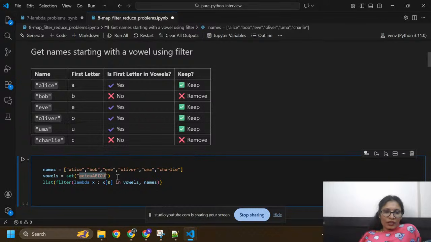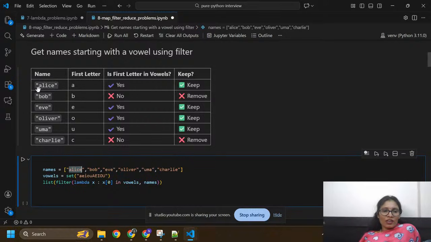Here, lambda x colon x of 0. So like if you have alias, okay, now we can continue. So here list filter lambda x, we need to take x, these are the x. Alias equals to x.